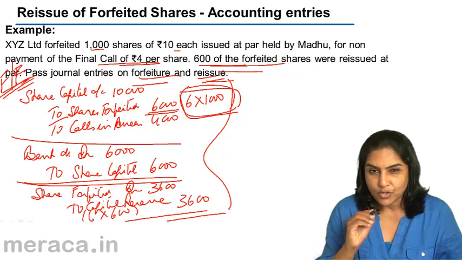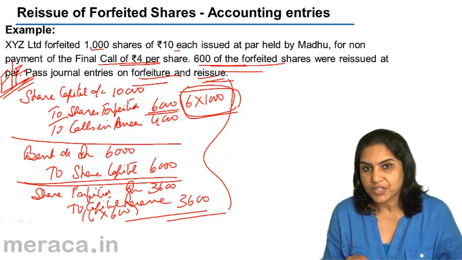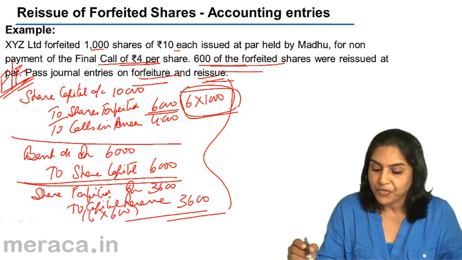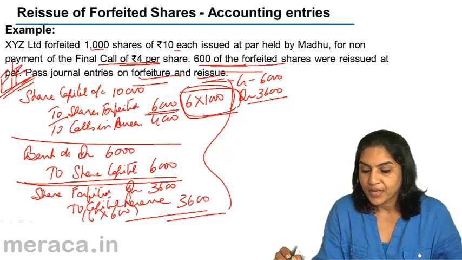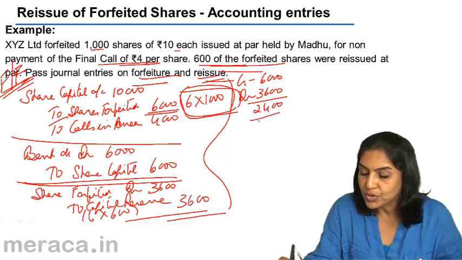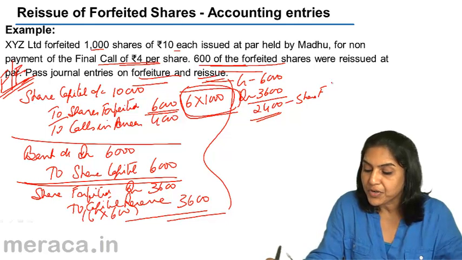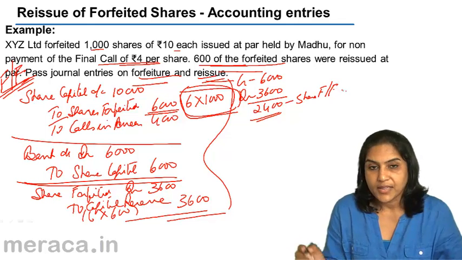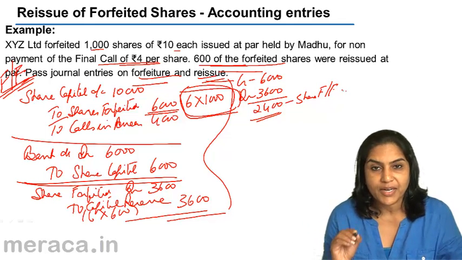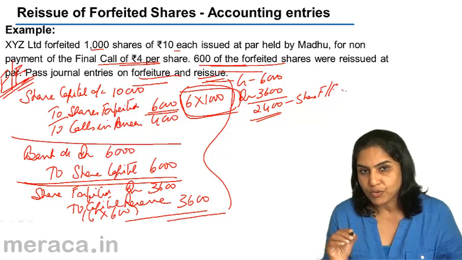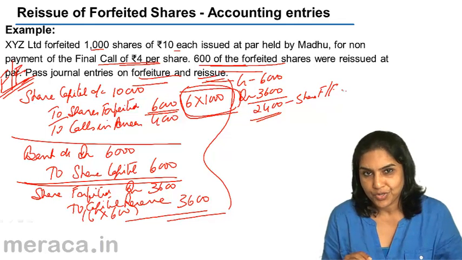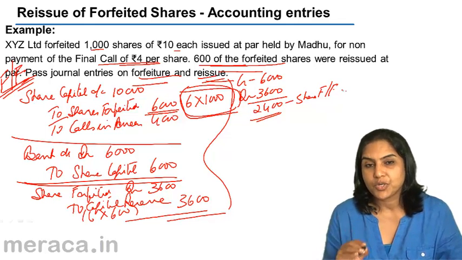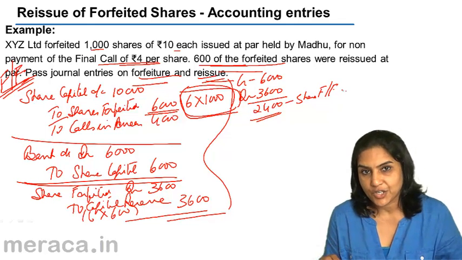Having said this, let us also see what is the balance in the shares forfeited account now. The shares forfeited account was credited for 6,000 and then it was debited for 3,600. Therefore, we now have a balance of 2,400 in the shares forfeited account. The balance in the shares forfeited account at any time should represent the amount received on the shares which are forfeited but not reissued.